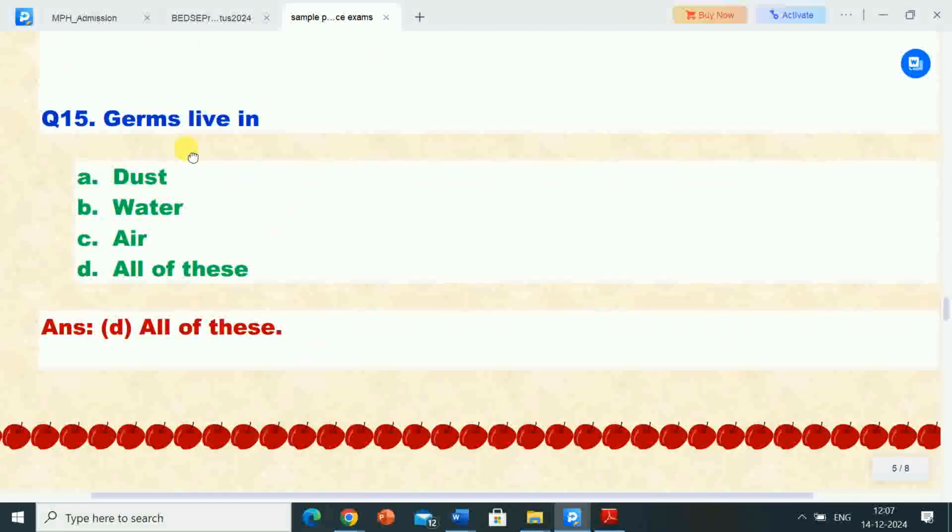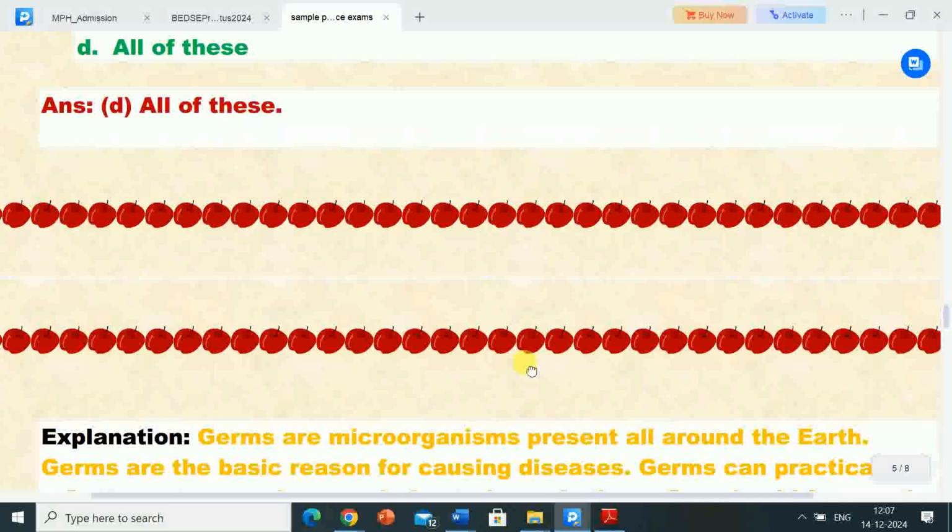Next question is question 15. Germs live in. Options are A, dust, B, water, C, air, D, all of these. Correct answer is option D, all of these. So germs live in dust, water and air.